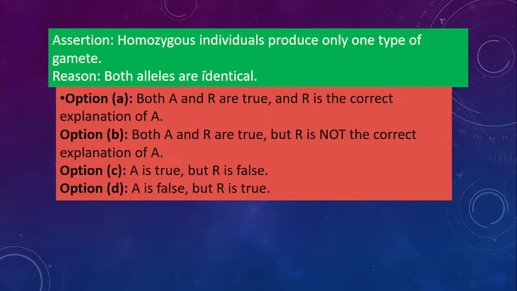Next one, assertion: homozygous individuals produce only one type of gametes. Reason: both alleles are identical. So we are talking about homozygous individuals. Both are correct, and R is the correct explanation. Homozygous condition means both the alleles are the same. It can be capital A, capital A, or small a, small a. So both alleles are identical. That's why, since it is the same, only one type of gamete is formed. Capital T, capital T, or small t, small t, both will produce the same type of gametes, right? Capital T will give capital T only, small t will give small t only. So option E is correct.